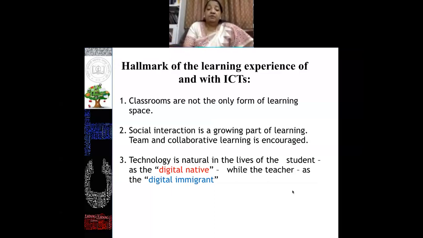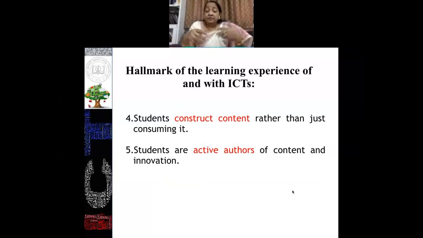हम क्या करें? If this type of problem is arising before us, then what to do? Of course, we have to understand that the students can construct their own content rather than just consuming it. तो इसका मतलब बहुत सिंपल सा होता है कि हम केवल उनको कंटेंट ही प्रोवाइड नहीं करें, we should provide them such type of opportunity so they should be able to construct their own content, they should be able to develop their own thinking. So the students are active authors of content and innovations.